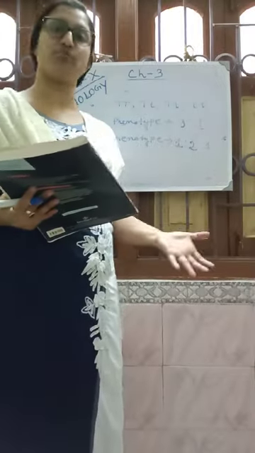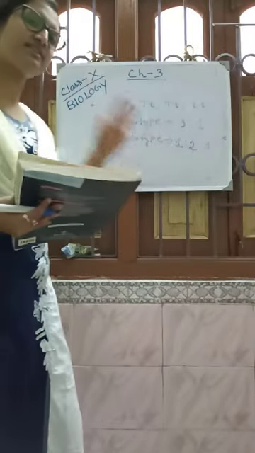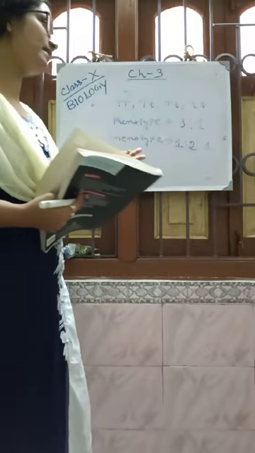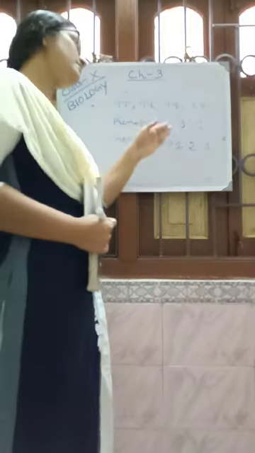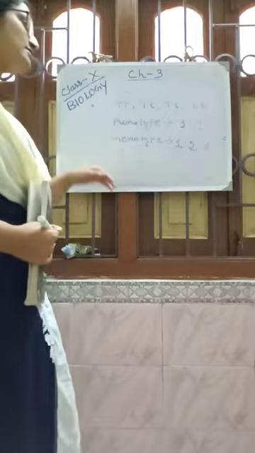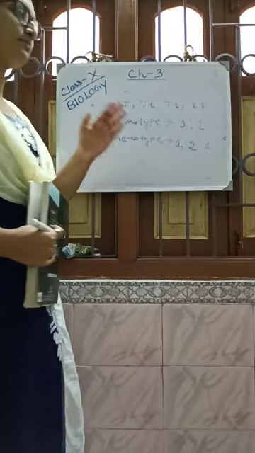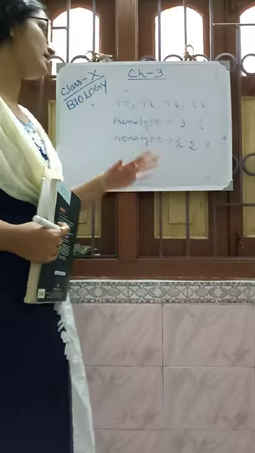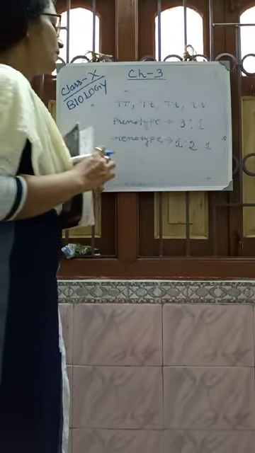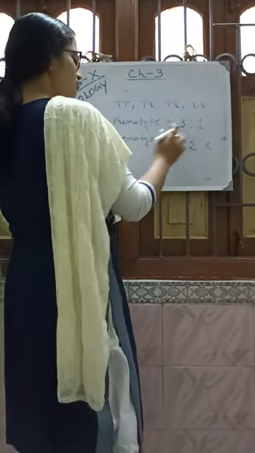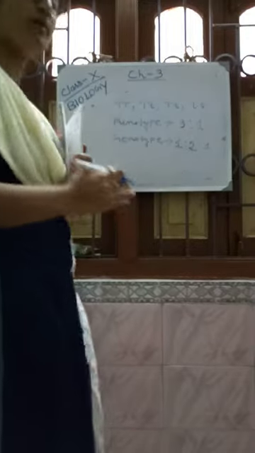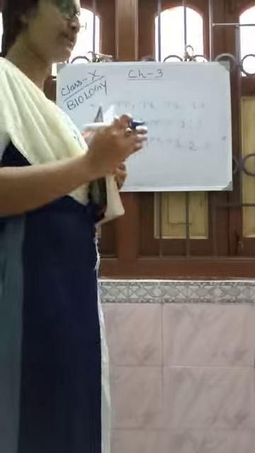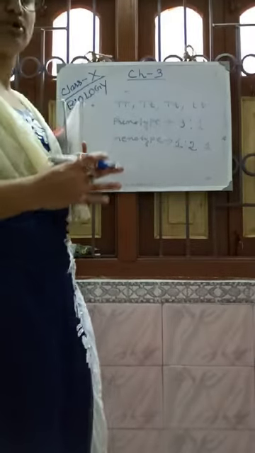This Mendel's first experiment is called the monohybrid cross, and the phenotypic ratio of the monohybrid cross is 3:1, and the genotypic ratio of the monohybrid cross is 1:2:1. Okay, 1:2:1.